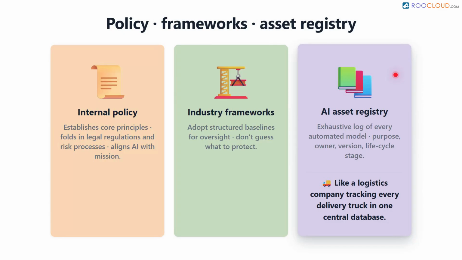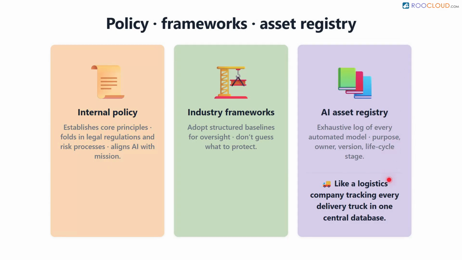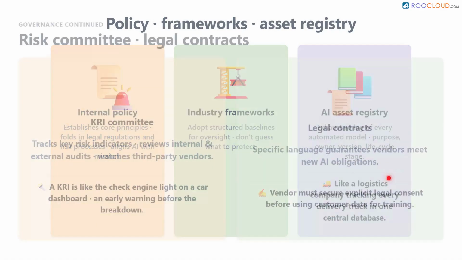This involves creating an exhaustive registry of every single automated model in the company. Just as a logistics company tracks every delivery truck in a central database, a business must log every algorithm, detailing its purpose, the stakeholders involved, its current version, and its life cycle stage.